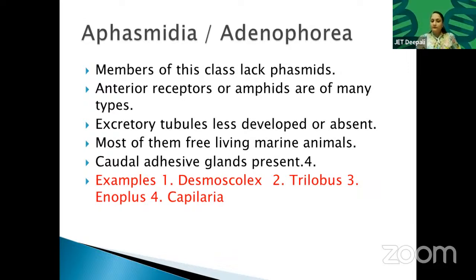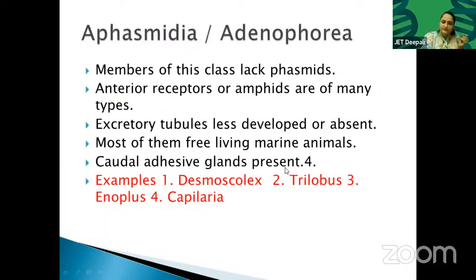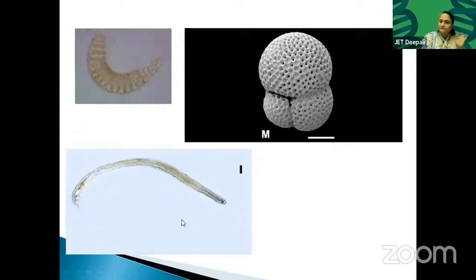Desmoscolex, Trilobus, Anoplus, Capillaria. These are examples of Aphasmidia. See, this is Desmoscolex, this is Trilobus, and this is Anoplus. This is the marine kind of nematode. They are present in the water. They have caudal adhesive glands at the end. You can see here, this is the caudal part, where the adhesive glands are.